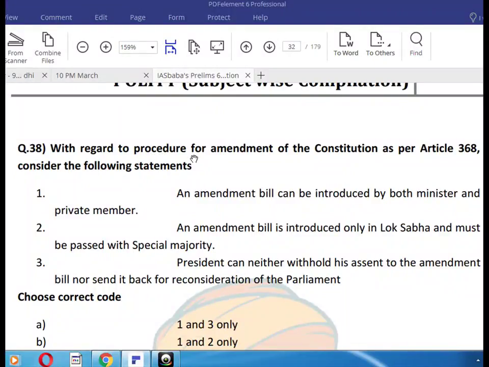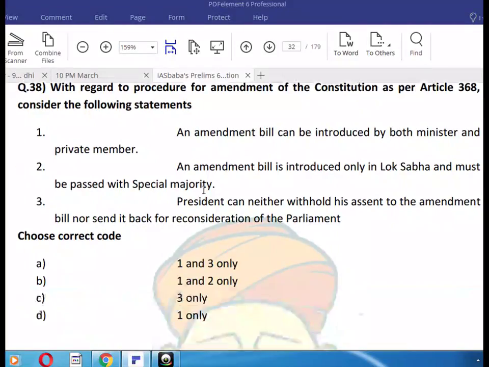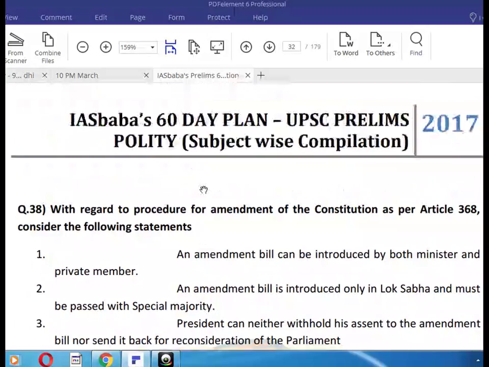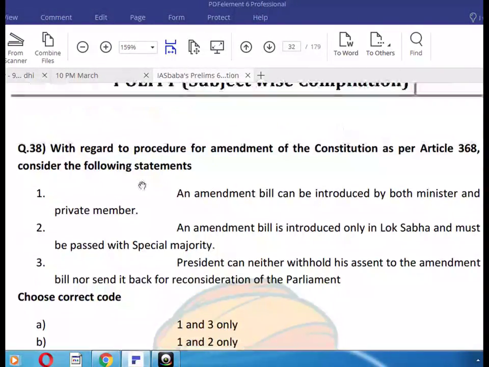With regard to the procedure for amendment of the Constitution as per Article 368, consider the following statements. Article 368, amendment of the Constitution. Here A is the correct answer, 1 and 3. An amendment bill can be introduced by both a minister and a private member. Okay, and the president can neither withhold his assent to the amendment bill, nor send it back for reconsideration of the Parliament.